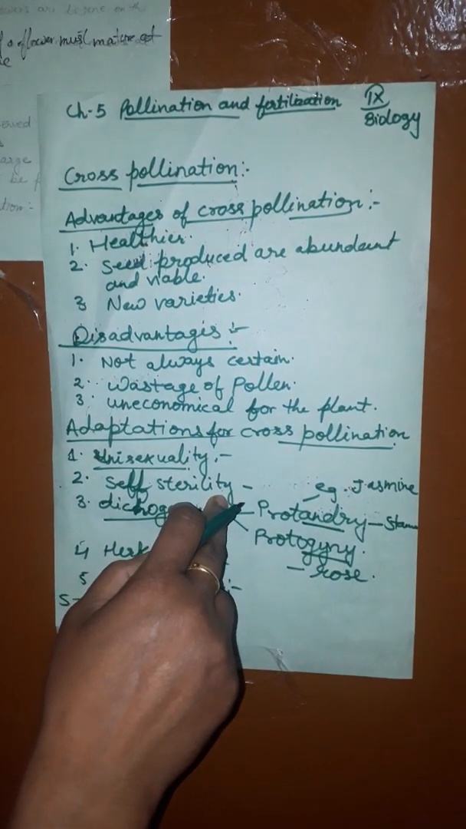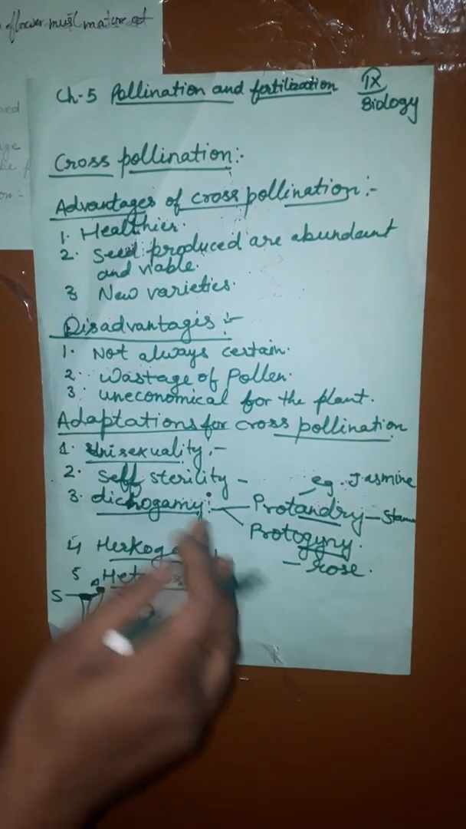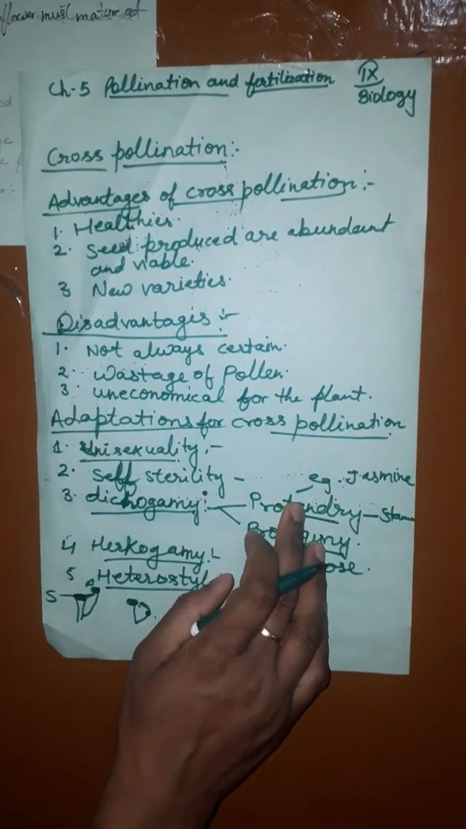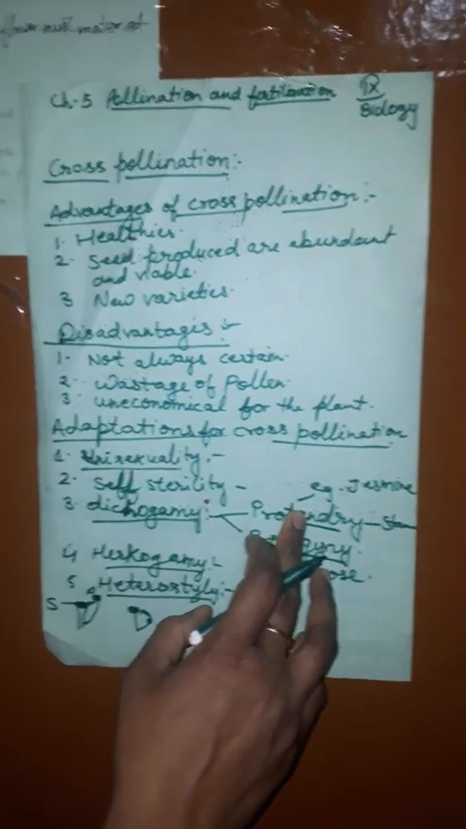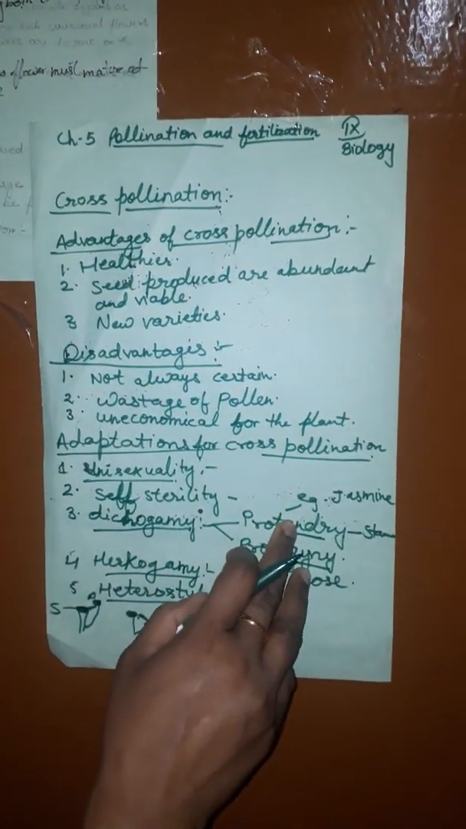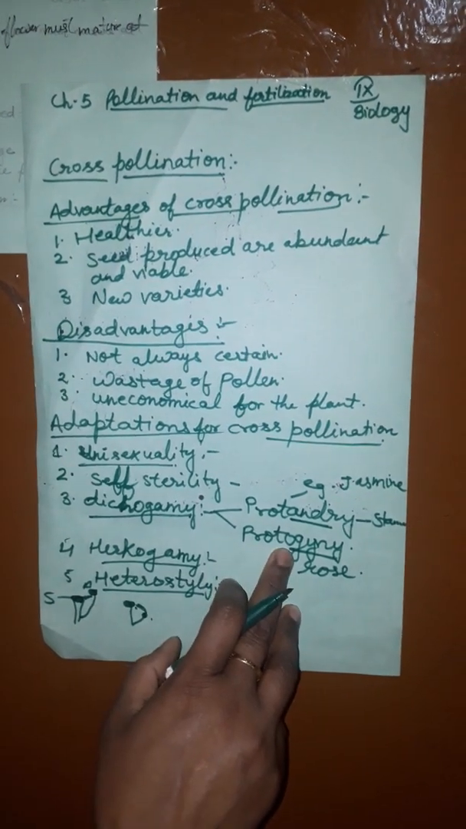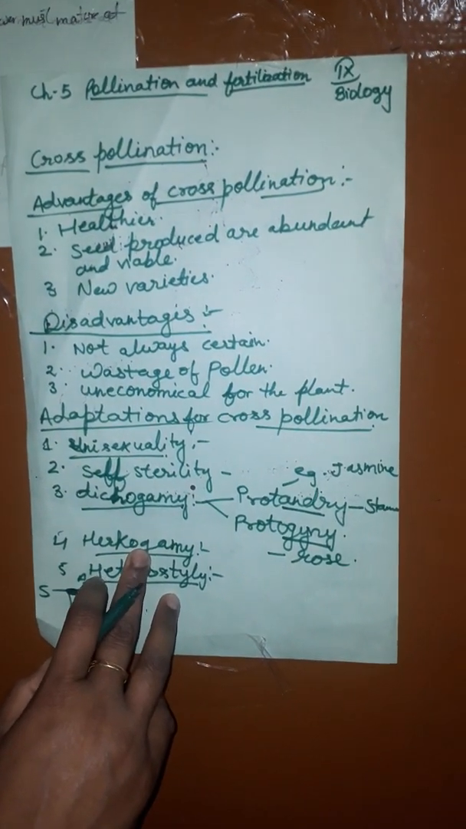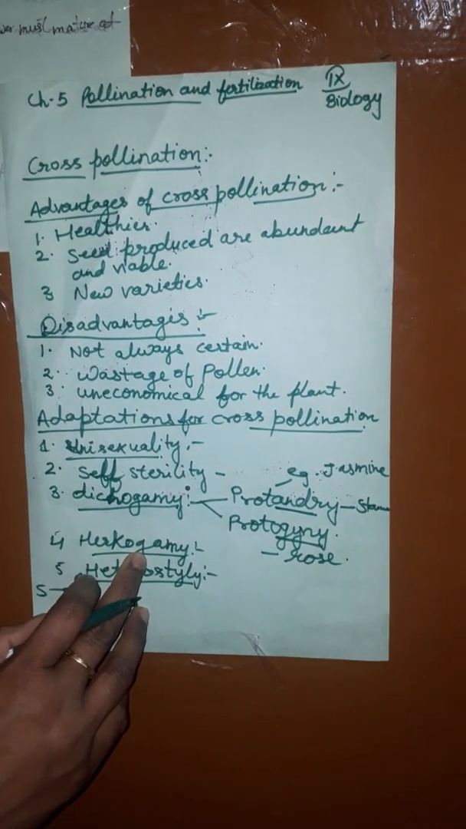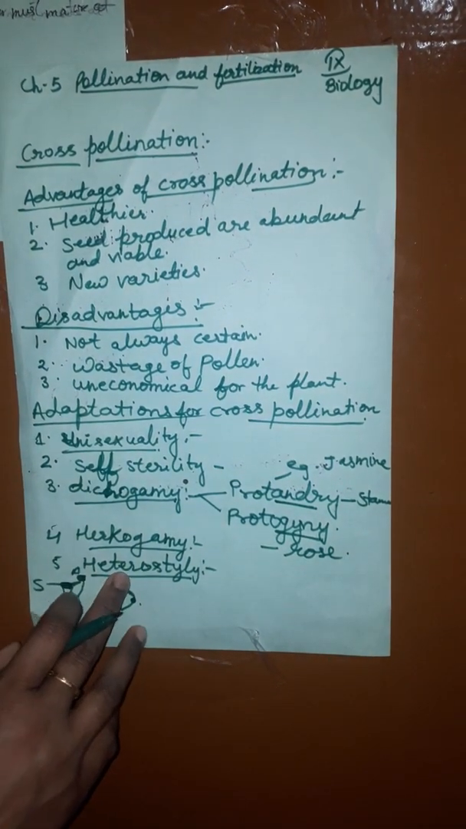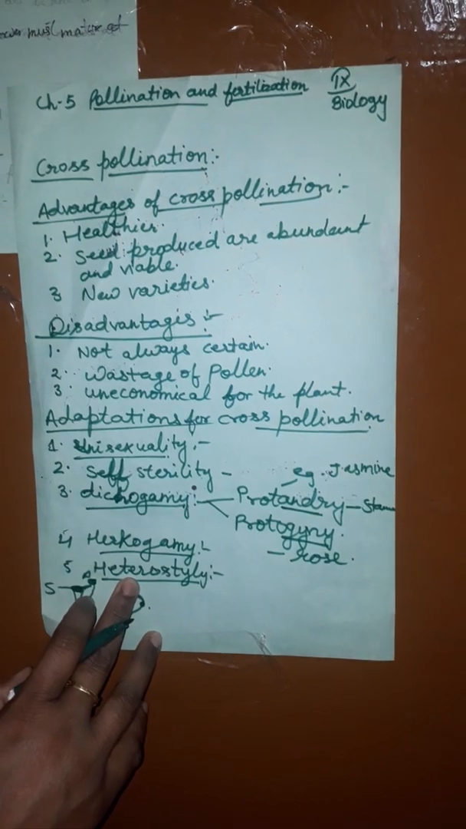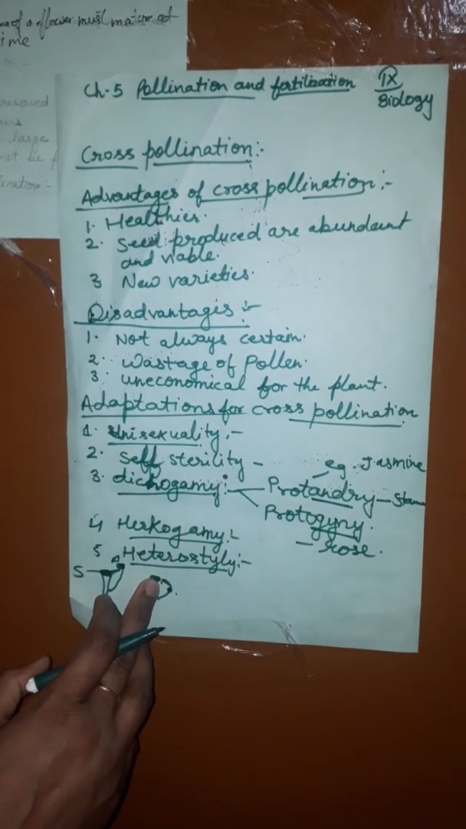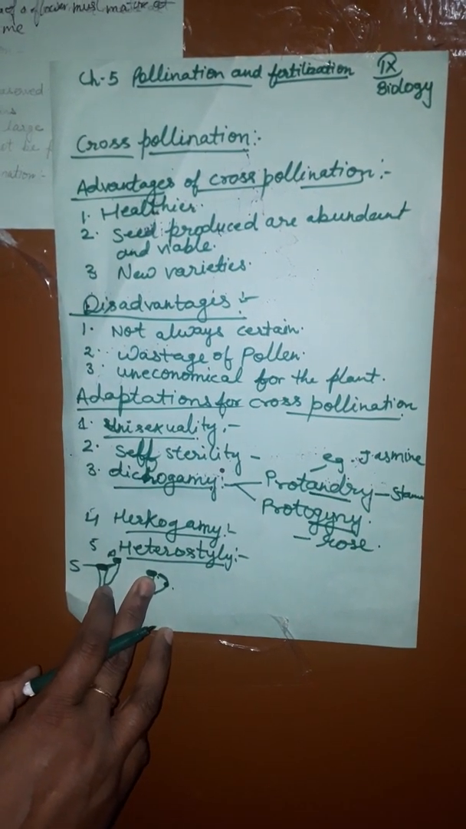Dichogamy: the anther and the stigma mature at different times. It is of two types, protandry and protogyny. In protandry, the stamen matures earlier than the stigma, and in protogyny, the stigma matures earlier than the stamen. Hercogamy: stigma and stamen mature at the same time, but some barrier prevents self-pollination. Heterostyly: the style is either longer or shorter than the filament, so that anther and stigma grow at different heights, thus preventing self-pollination.